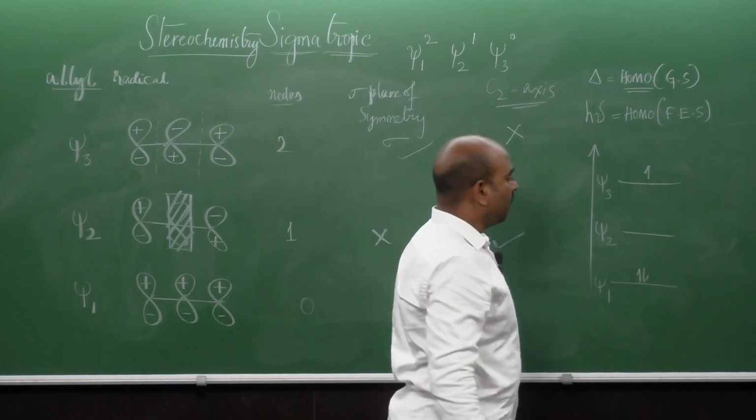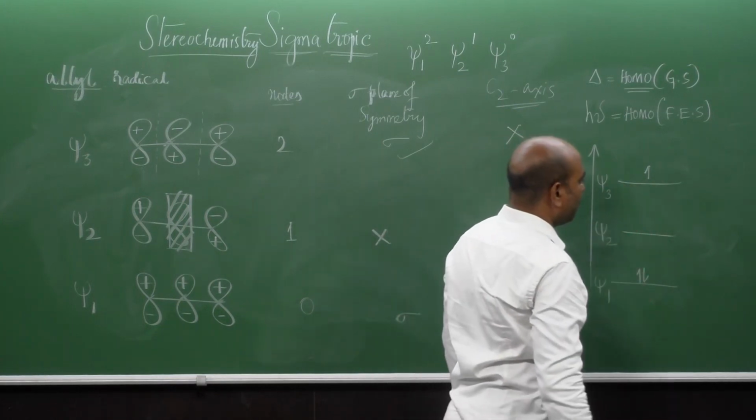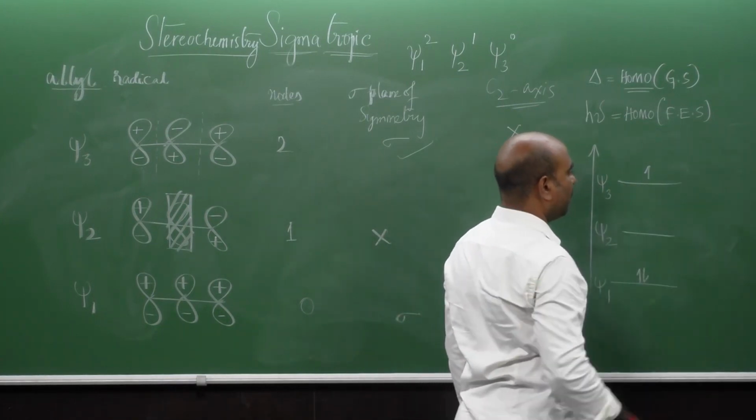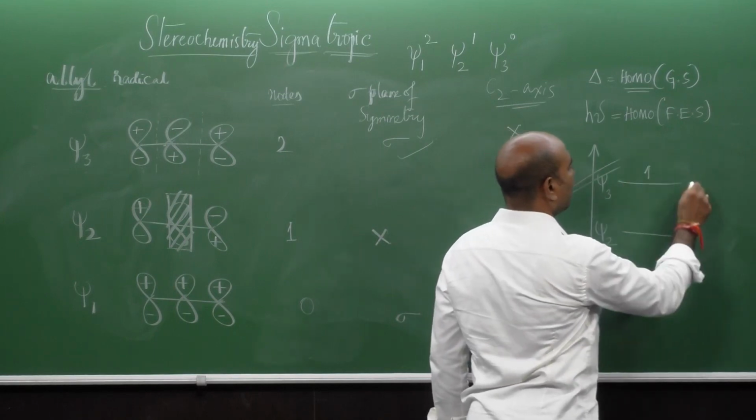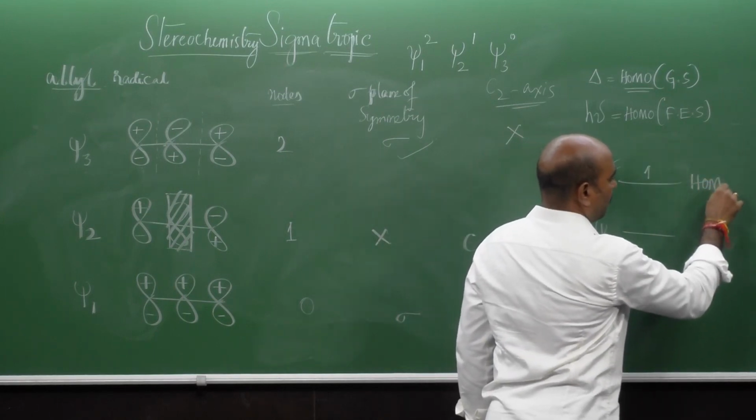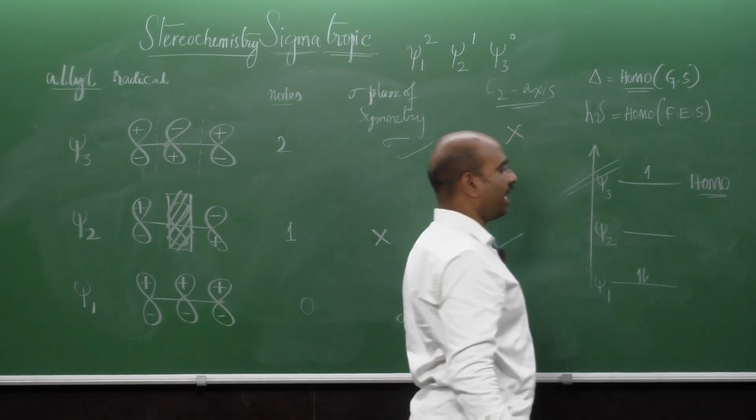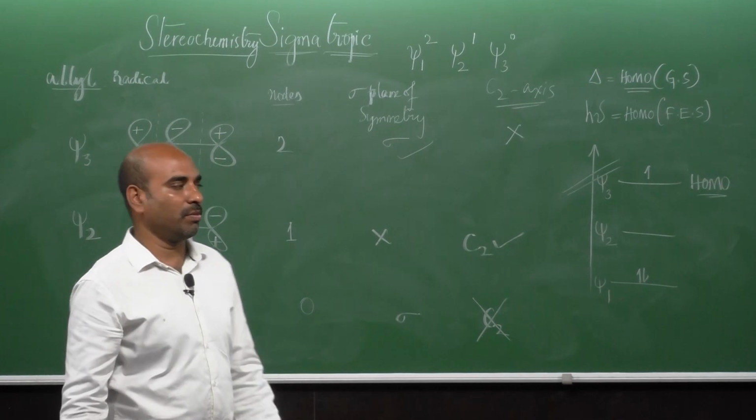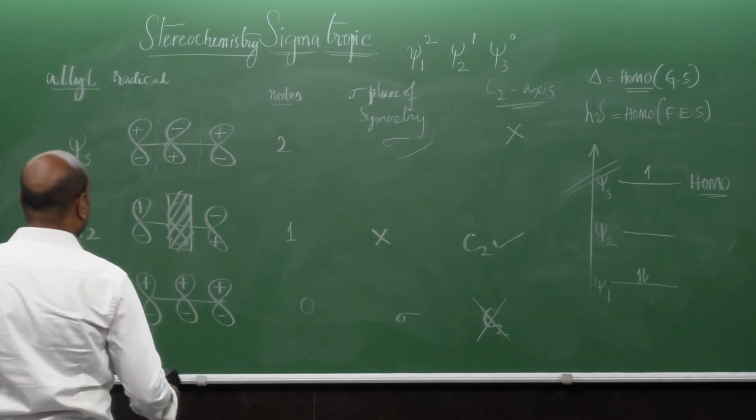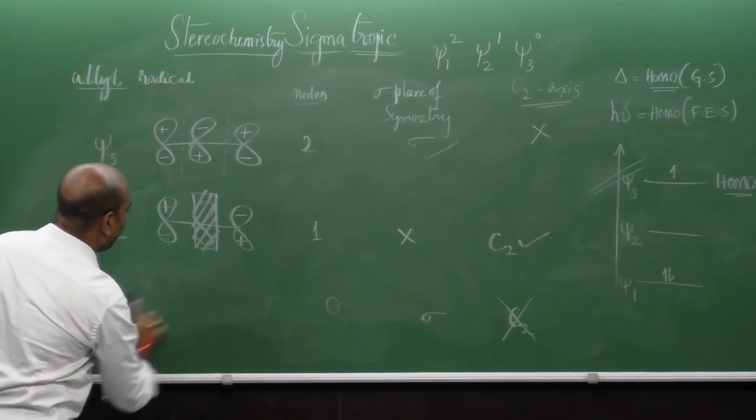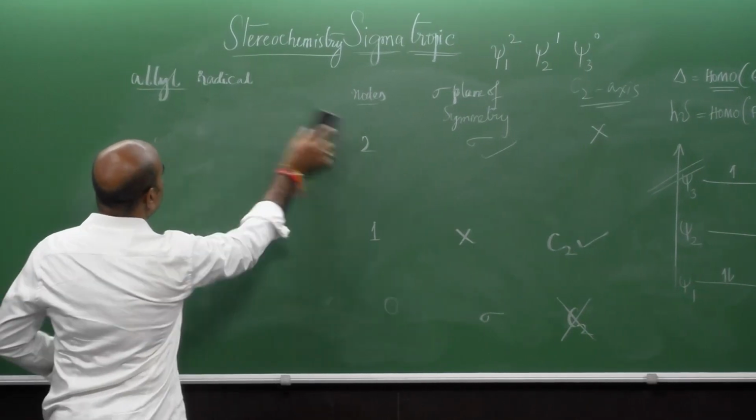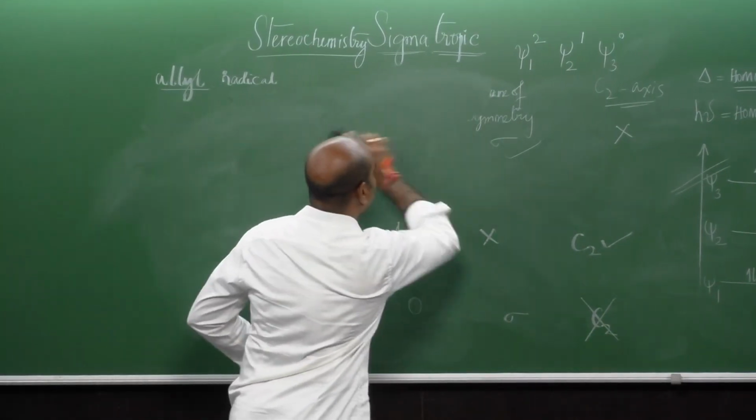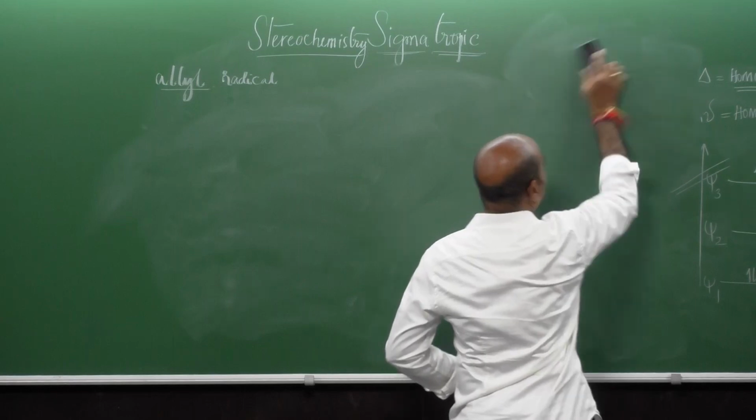Now psi 3 has 1 electron in the first excited state. So under photochemical condition, with the same system, psi 3 becomes the HOMO molecular orbital. Quickly we will see the pi molecular orbitals for 5 carbon systems, that is, with extended conjugation.